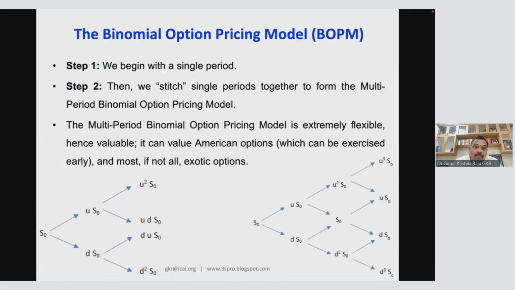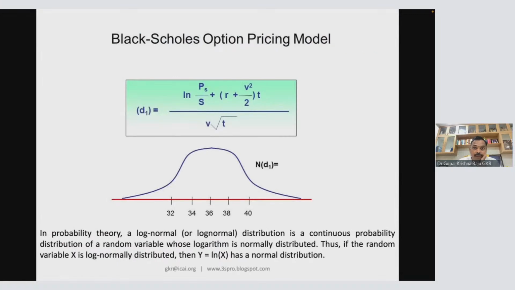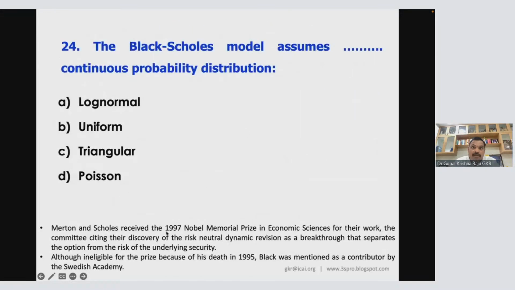Now I'll come to a question on this. These are the Black-Scholes model. I want to add some questions on Black-Scholes. Originally, Black-Scholes model was developed in 1973. Okay, their full names are Fischer Black, Myron Scholes, and Robert Merton. Okay, so it's a 1973 model, and they got the Nobel Prize only in 1997. Okay, so for your information,